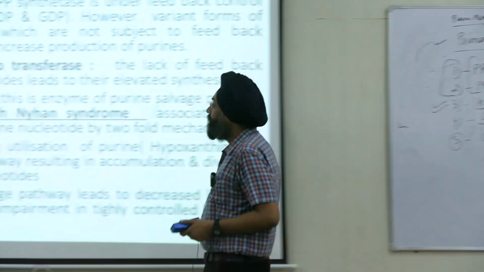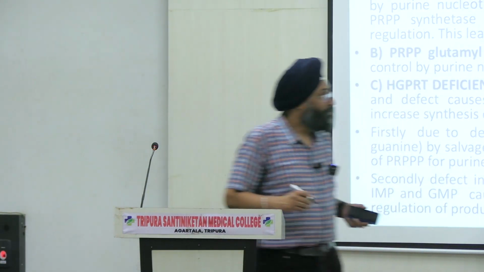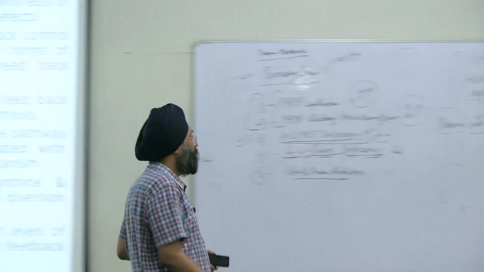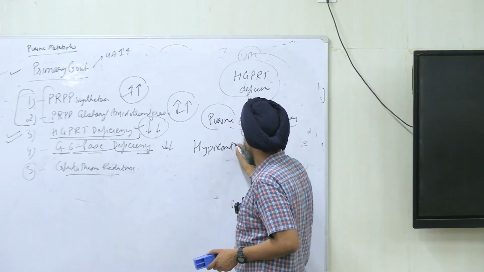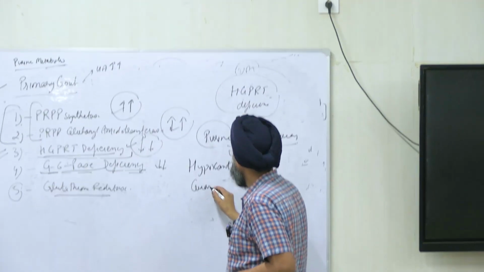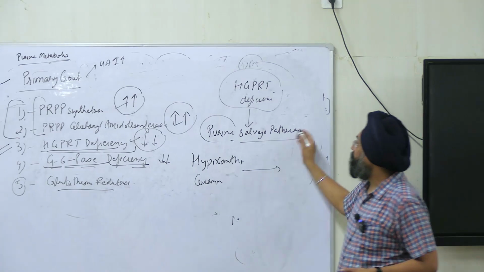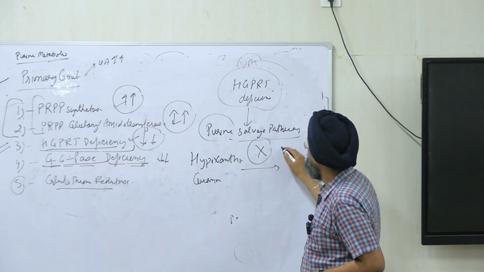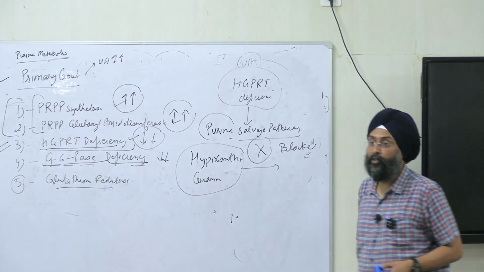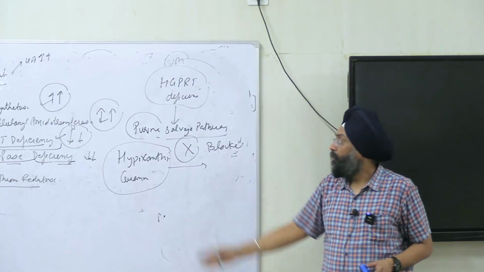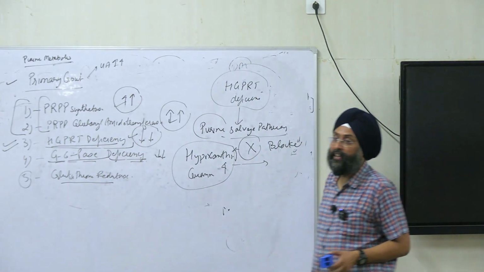Anybody who knows? Hypoxanthine and guanine were directly converted. That was why the name was salvage pathway. Now, due to deficiency of this enzyme, this pathway is blocked. So hypoxanthine and guanine are not converted into respective nucleotides. What will happen? They will accumulate. What will happen when they accumulate?